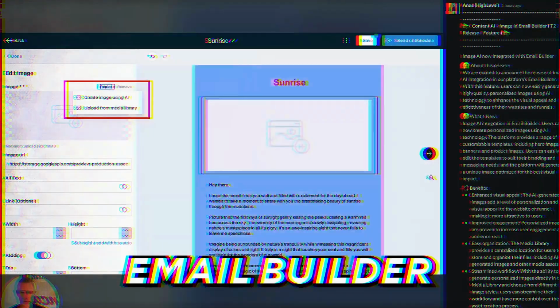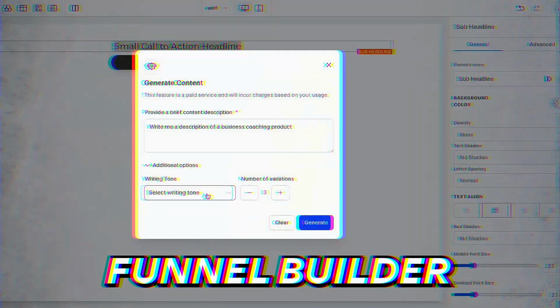So the first one available inside of Highlevel is Content AI. And not only does this cover written content, but you can also generate images with this. And this is available across multiple areas inside of Highlevel, which is super useful for your clients. So you can do it inside of the social planner, you can do it inside of the email builder, and you can do it inside of funnels and websites.